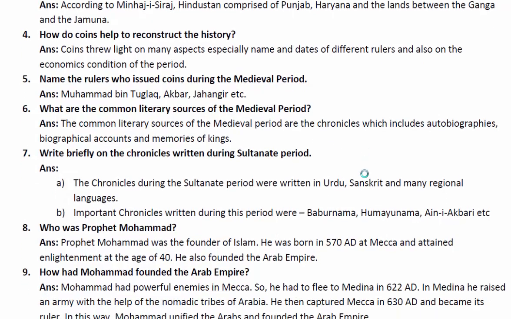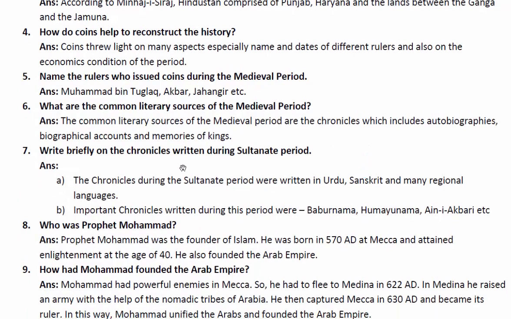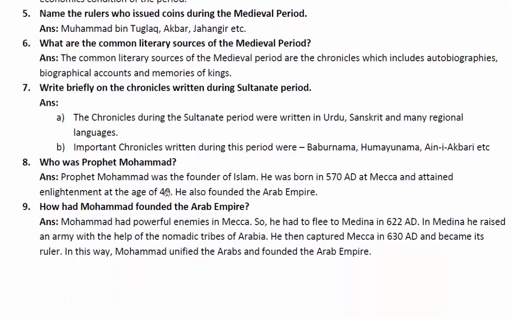Write briefly on the chronicles written during the Sultanate period. The chronicles written during the Sultanate period were in Urdu, Sanskrit, and many regional languages. Important chronicles written during this period were Babar Nama, Humayun Nama, Ain-e-Akbari, etc.